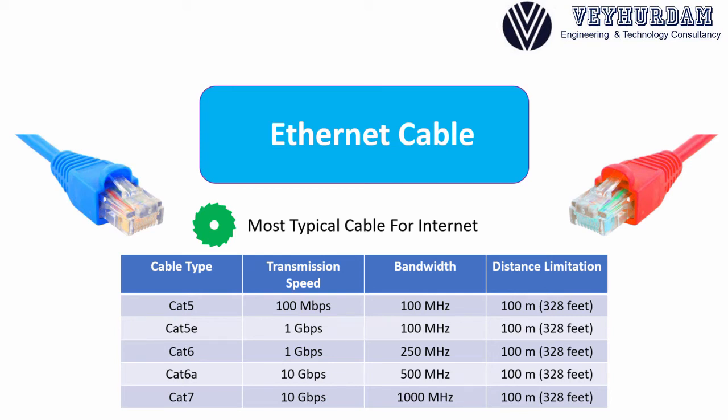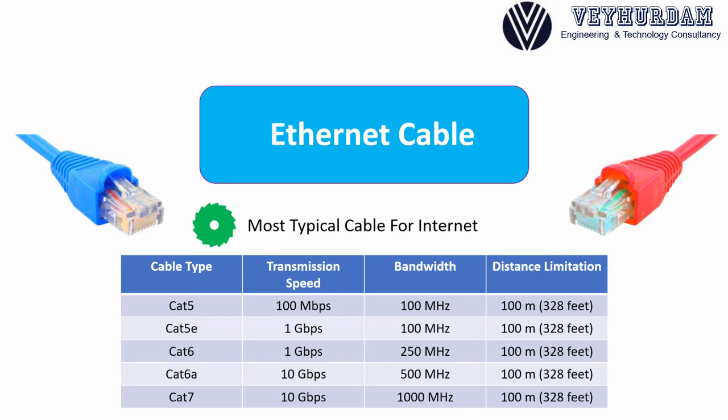Cat5 is not used anymore, and it's an old standard. It's an old category cable. The transmission speed is 100 megabits per second, the bandwidth is 100 megahertz, and distance limitation is 100 meters, or 328 feet. And when you go up in category from 5 to 7, you will increase the transmission speed.